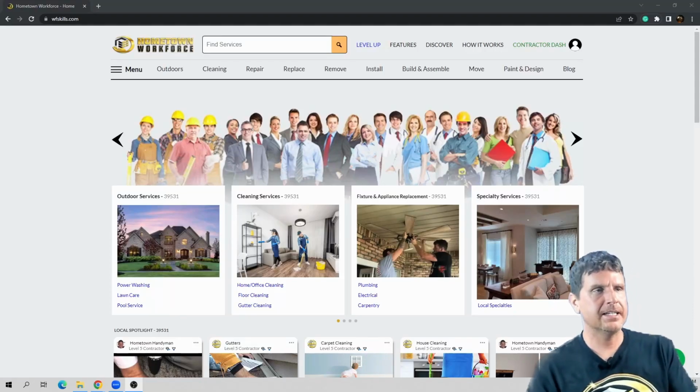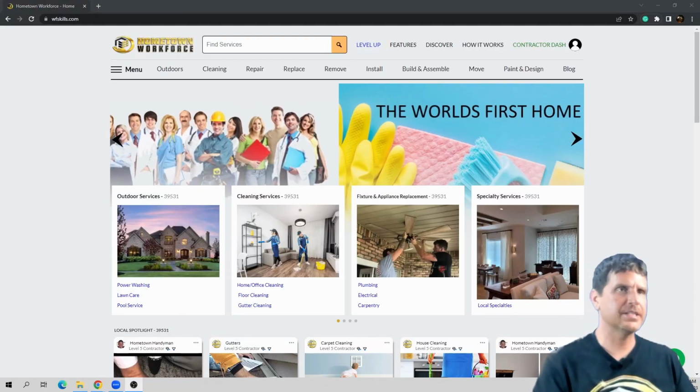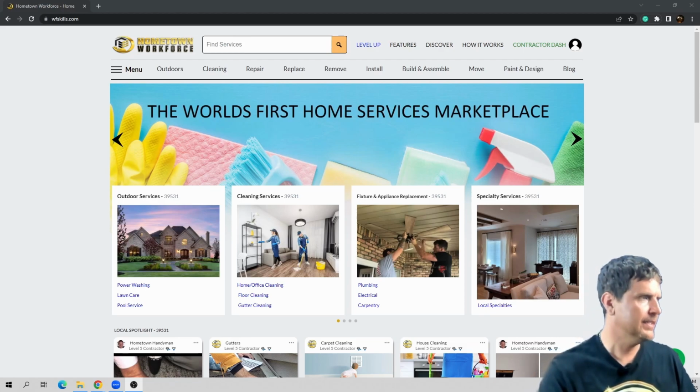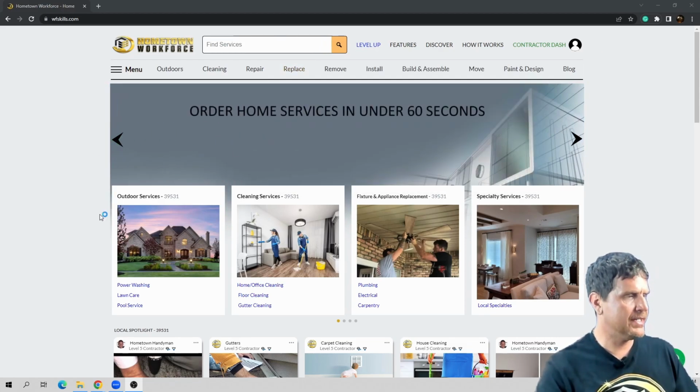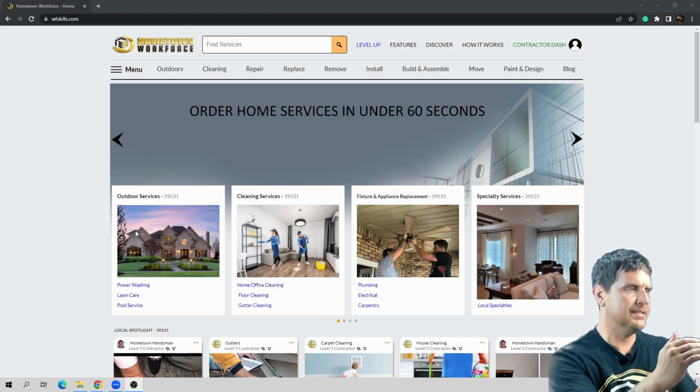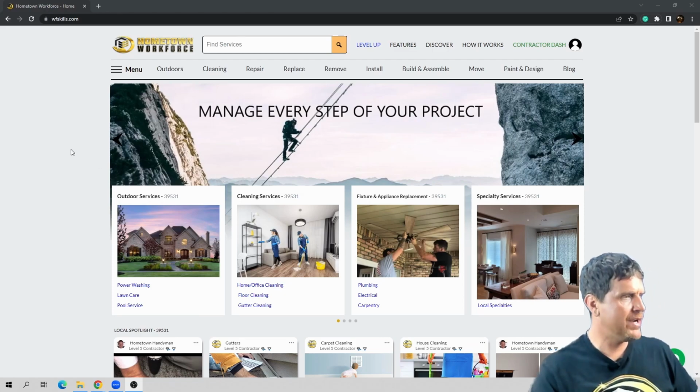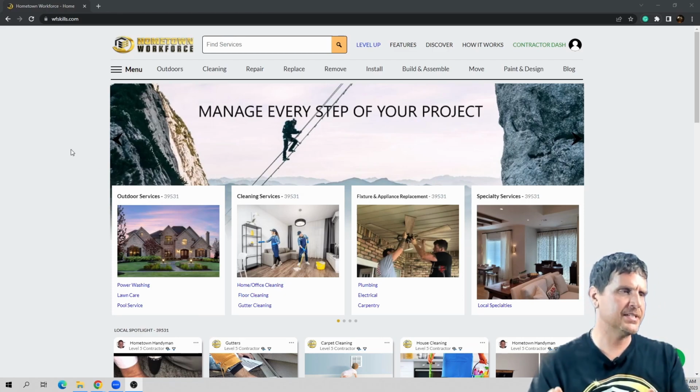All right, so I'm gonna zip through the process of ordering a service off the platform, and I'm gonna show you just how easy it is. So the first step is you'll see this pop-up that asks that you enter your zip code. When you enter that zip code, it brings you to the home page that's specific to your area.